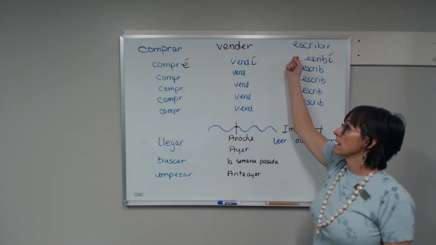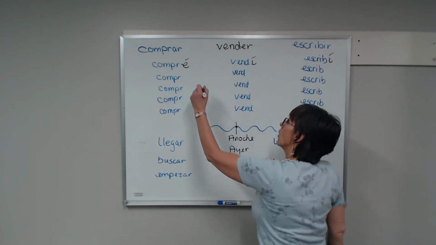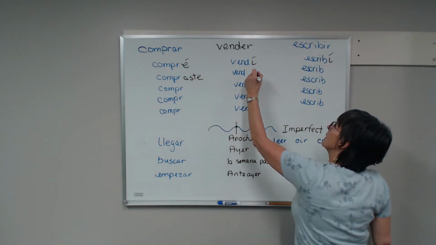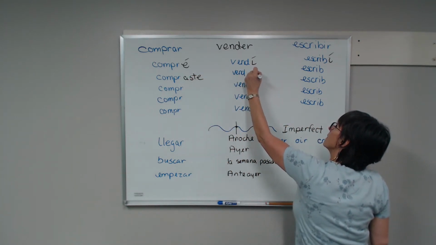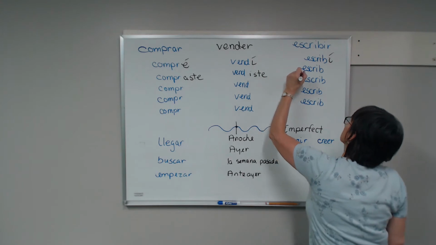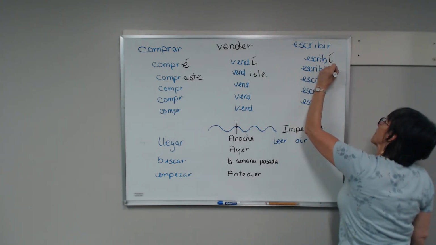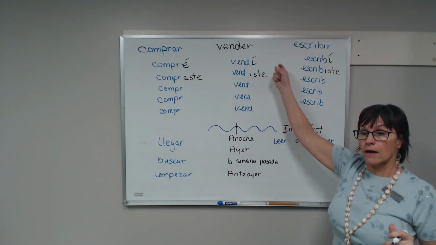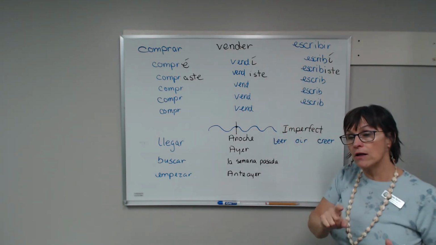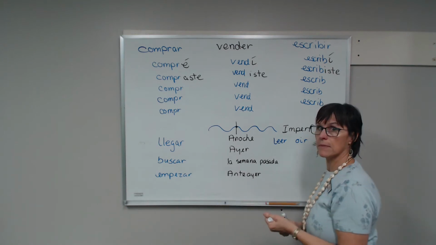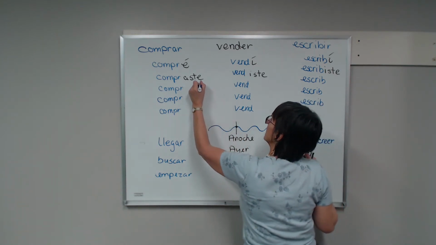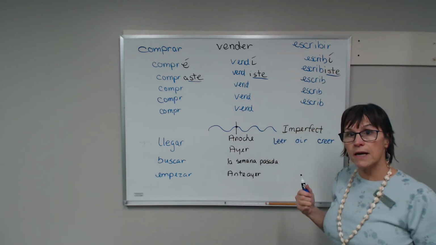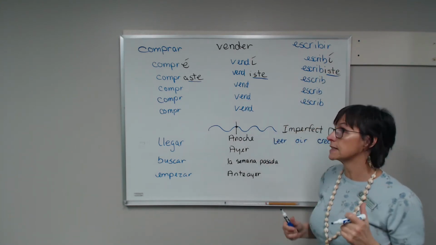For tú, compraste, vendiste, escribiste. Again, notice that the two forms for vender and escribir are going to be the same. And also note that all of them end in STE. All my tú verbs in the preterite, when they're regulars, are going to end in STE.